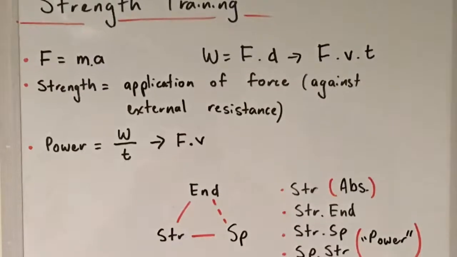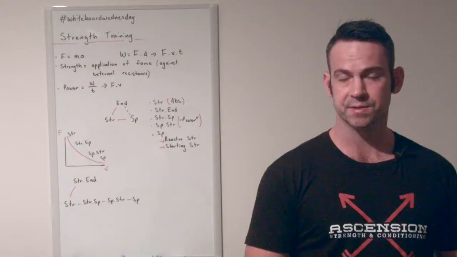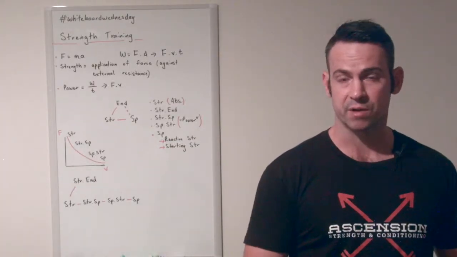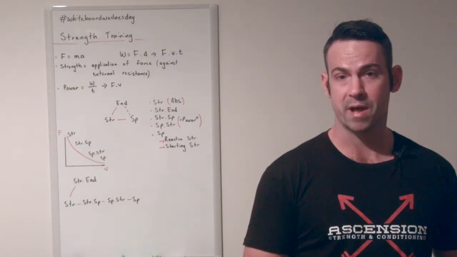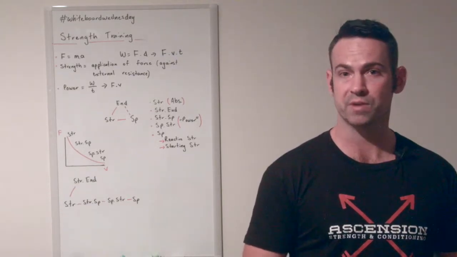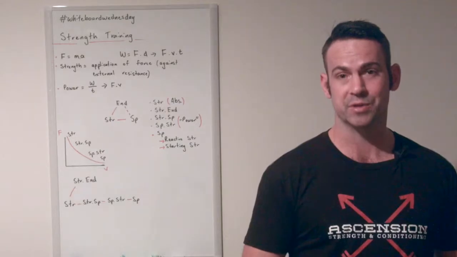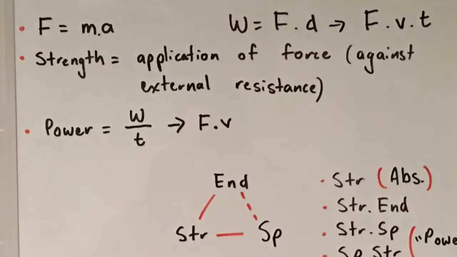Once we change the velocity of the movement, the amount of work hasn't changed. It's still moved a set mass, but if we do it in 5 seconds, we're going to have more power than if we do it in 10 seconds. So we've done the same amount of work, but we've done it quicker. And that's what power is. Power is simply work over time, that is work divided by the amount of time it takes to do that work.